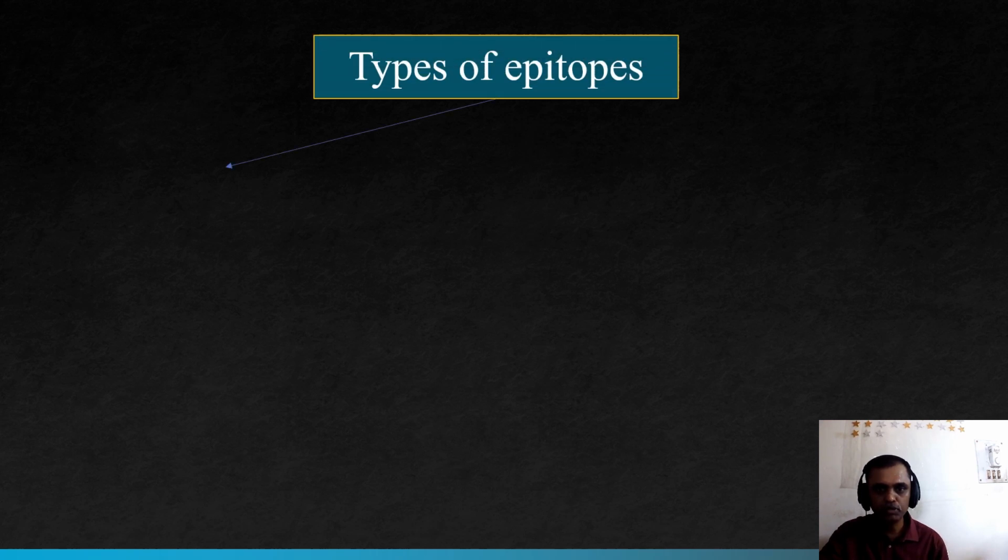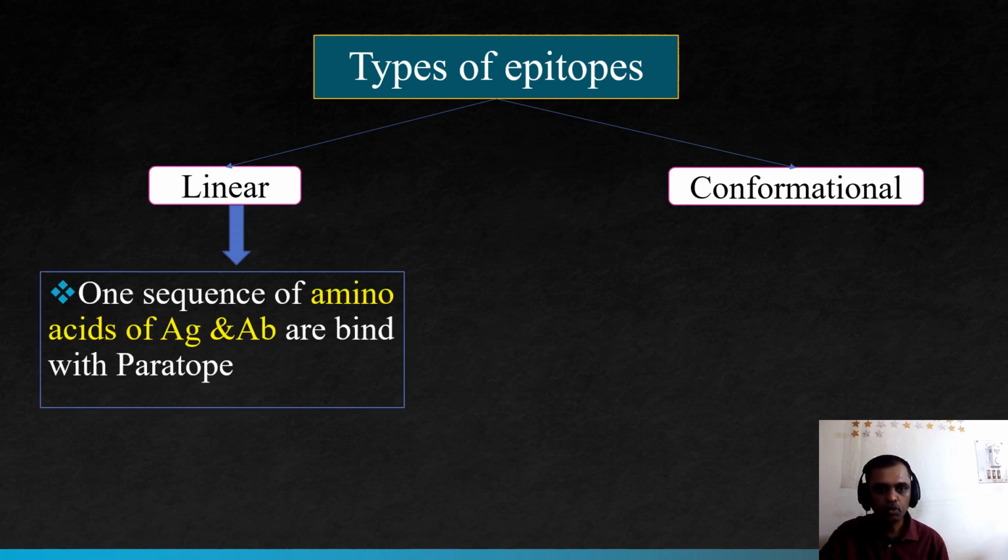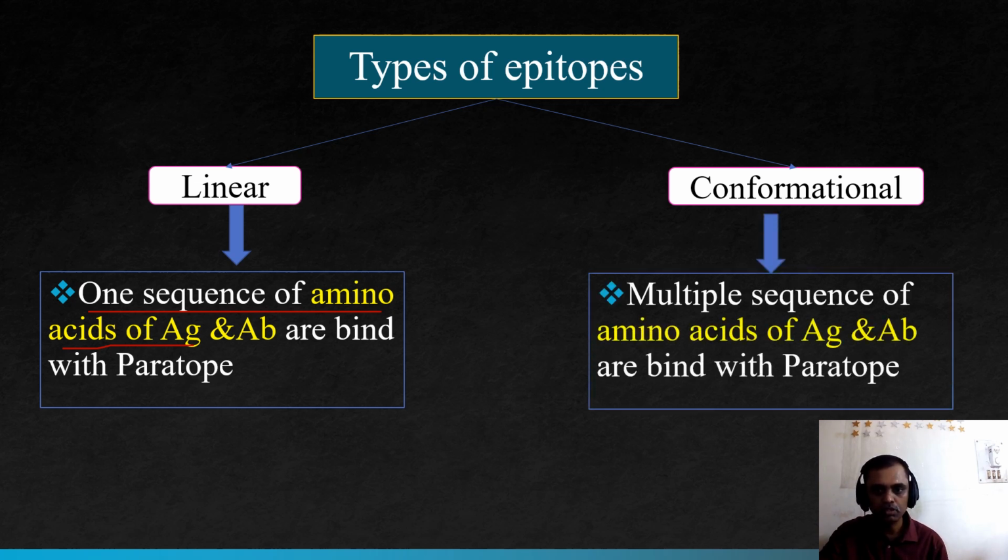Types of epitope, as we mentioned: linear and conformational. Linear means one sequence of amino acids of the antigen binds with the paratope. It is known as linear. Conformational means multiple sequences of amino acids of the antigen bind with the paratope.